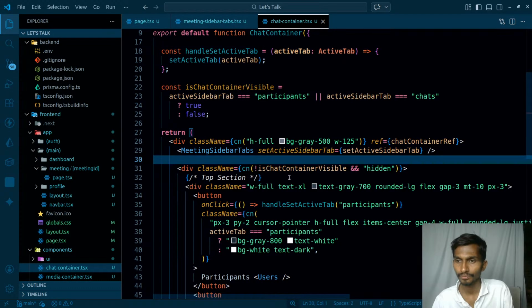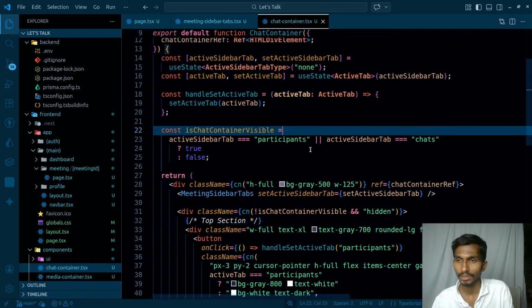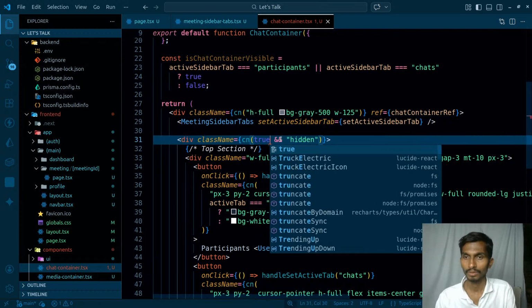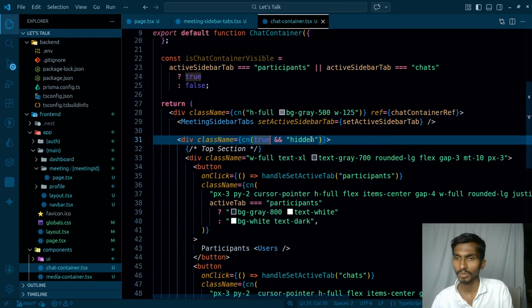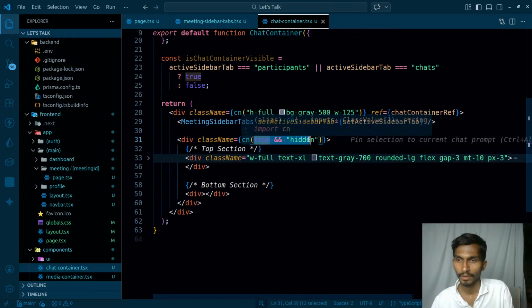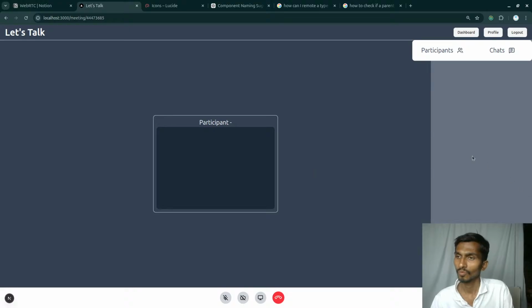Well, okay, so what am I missing right now? Chat container visible is actually dependent on the value of the active bars and all. By default, the second section, I'm making it true. That simply means the second part should be hidden. Okay, this is not hidden. Interesting. So this tab that I have, top section, bottom section, is not getting hidden. Why are you not getting hidden?